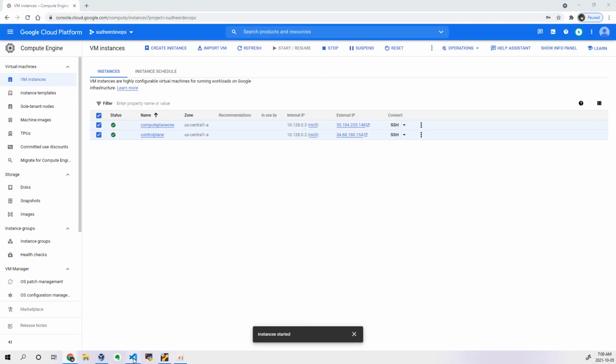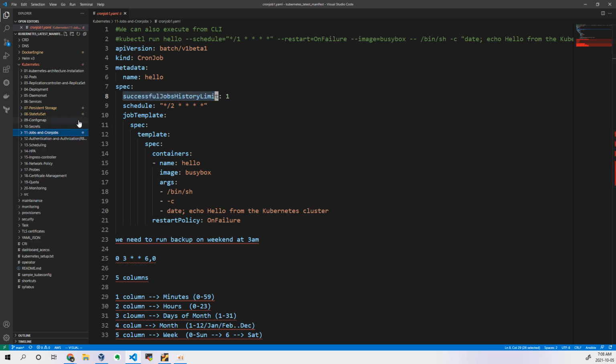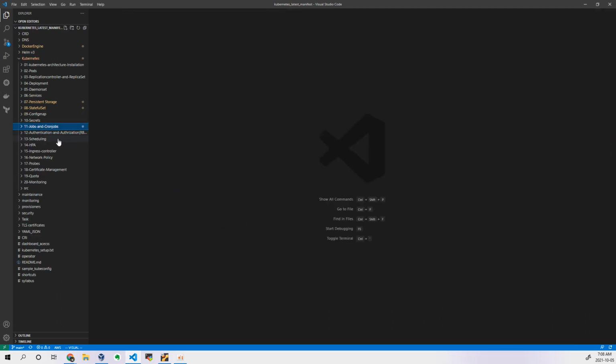So let us try to understand about authentication and authorization, which is really important for us. Sudhir, one question here. If I suspend the job, it will not execute immediately. But if we want to execute that job, then I have to change that parameter in the object? Yes, you can open it through the kubectl edit command, or you can run the kubectl patch command in order to remove that parameter. Okay, then the job will run immediately. And after the job has been completed, if you want to delete it, then you need to add another parameter, the TTL value, to delete it.